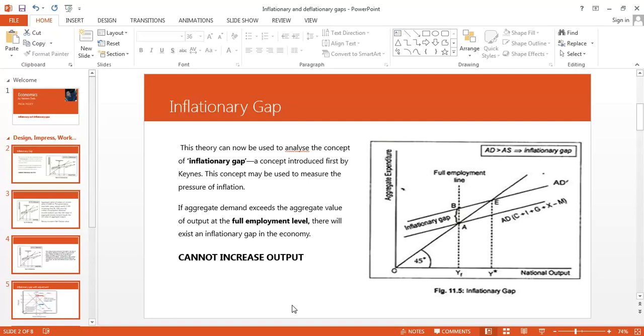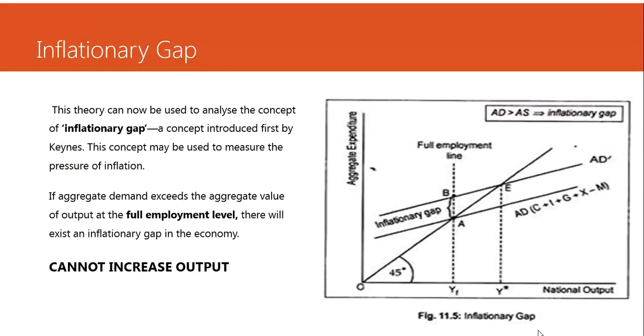Now, if aggregate demand went up and the output increased to meet that increased aggregate demand, then there would have been no problem in the economy. But the problem is that that does not happen all the time. Whenever aggregate demand increases, the aggregate supply or the output will not necessarily increase also. Why does that happen?